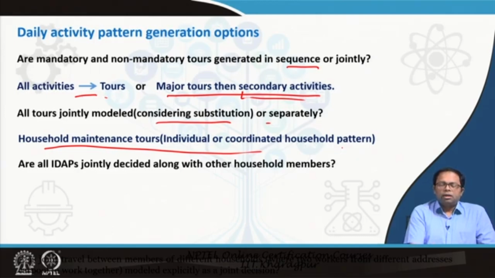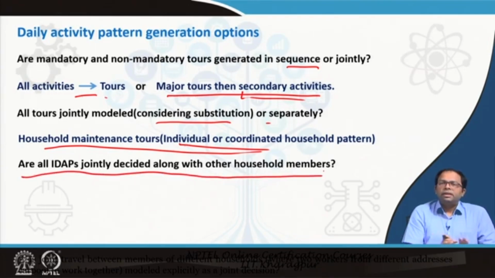Then household maintenance tours, individual or coordinated household patterns. This also could be looked at, if it is individual or if it is a coordinated household pattern. We need to determine that. And are all IDAPs jointly decided along with other household members? So, do we individually decide on individual daily pattern and then we see the consistencies or the constraints, or we jointly model them together? Jointly modeling them together means we maximize their overall utility. Which approach do we take?